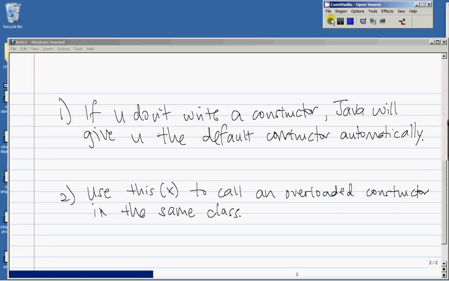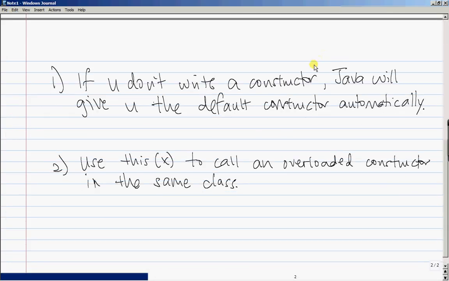Now let's talk about constructor chaining using the super keyword. Now before that, let's do a quick revision. Point 1. If you write a class and do not write a constructor, Java will give you the default constructor automatically.